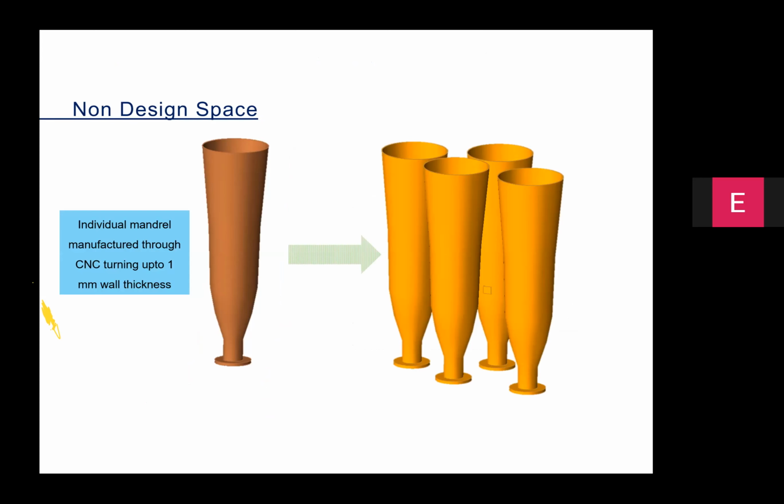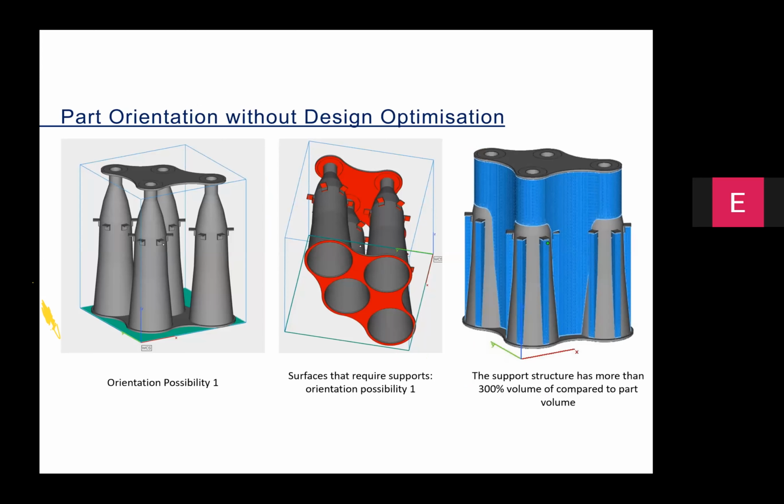And here I would like to take a detour and spend some time on the topic of design for additive manufacturing and the importance of support structures. In this slide, you can see on the left side this monolithic configuration.